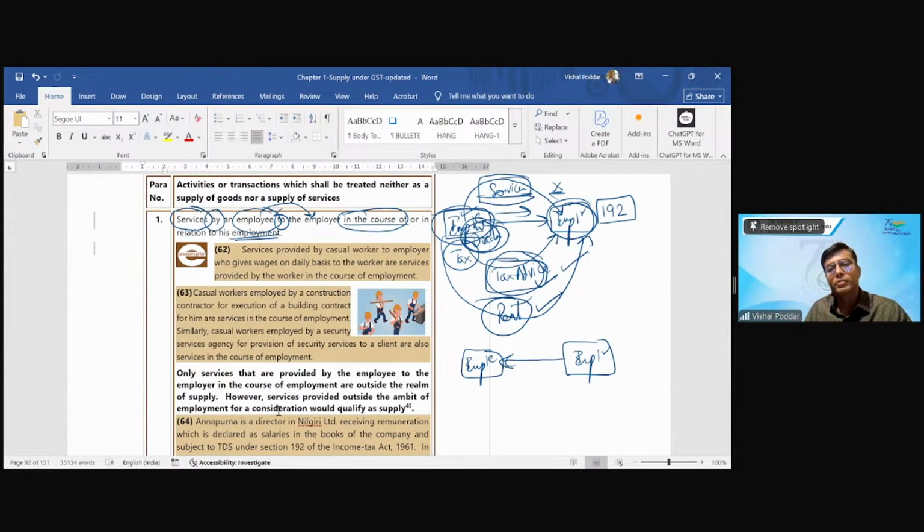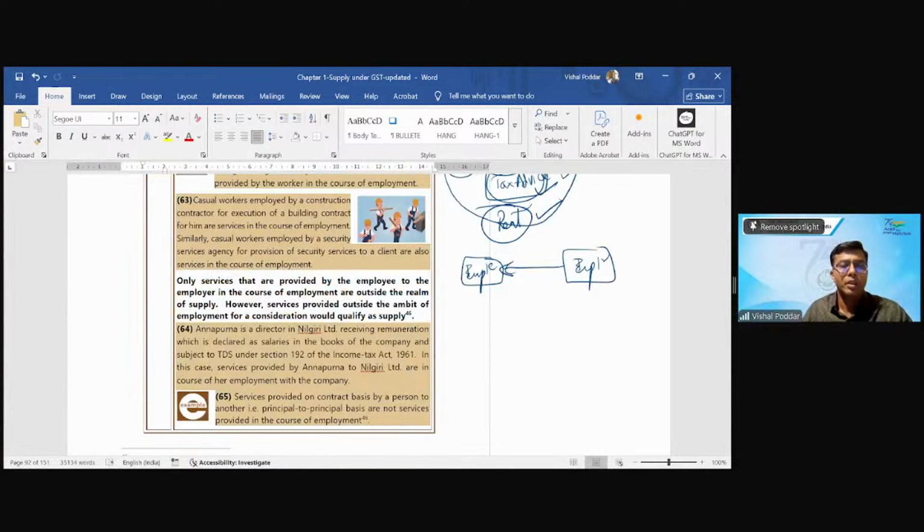Now here, what is interesting to understand is, see, I'll first read what is given here for your understanding. Services that are provided by employee to employer in the course of employment is outside. However, services provided outside the ambit is liable to GST. This is what I explained above. Now, the second part in this is where employer is giving any service.